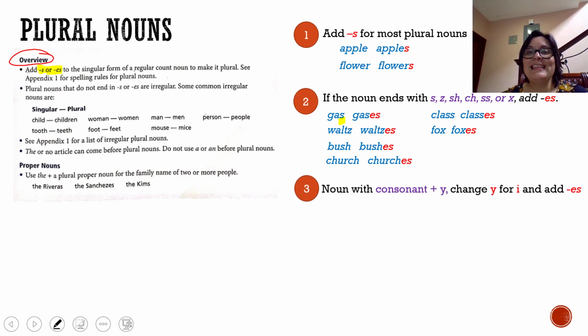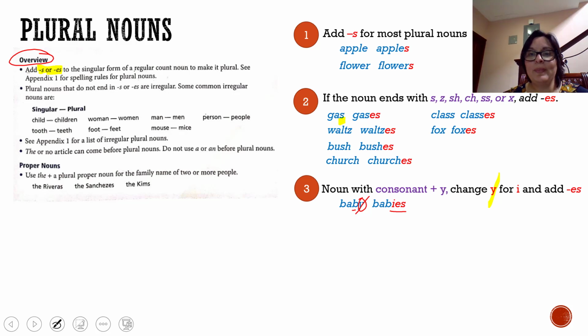Okay, so let's go to the third rule. The third rule says a noun that ends with consonant plus y. What do you have to do? It says that you have to change the y, or drop the y and write i and then es. For example, baby. There you have y in here, but before the y we have a consonant. So we have consonant plus y. So the rule says that you have to drop the y and you have to add i plus es.